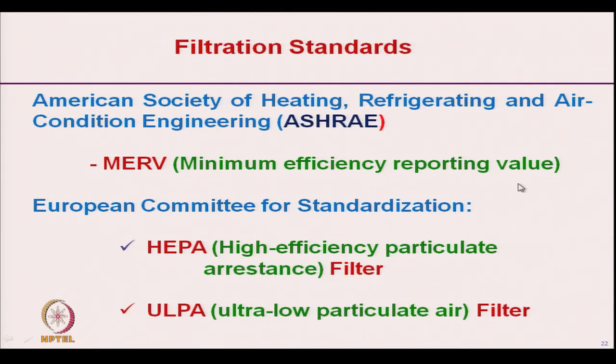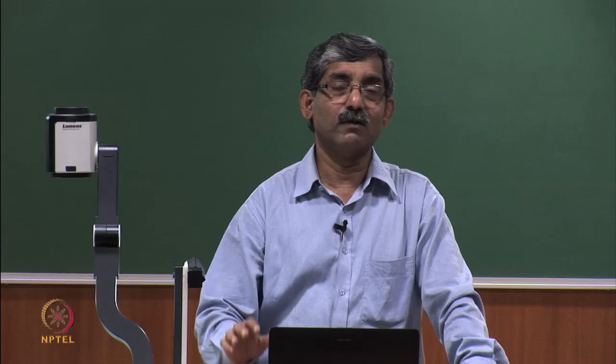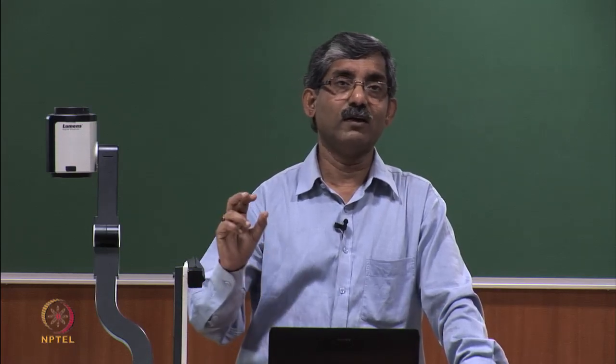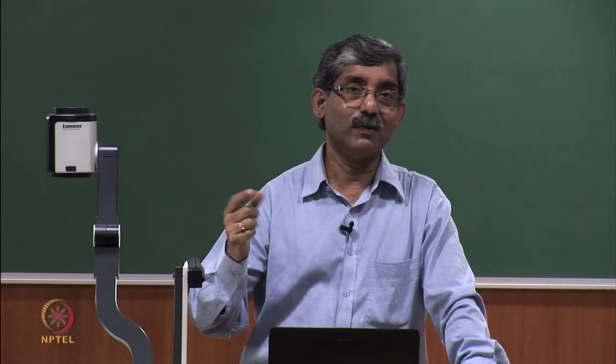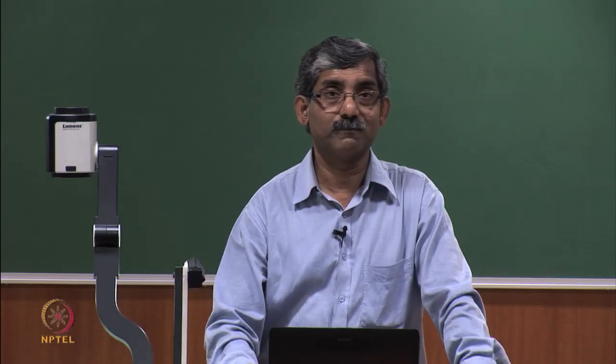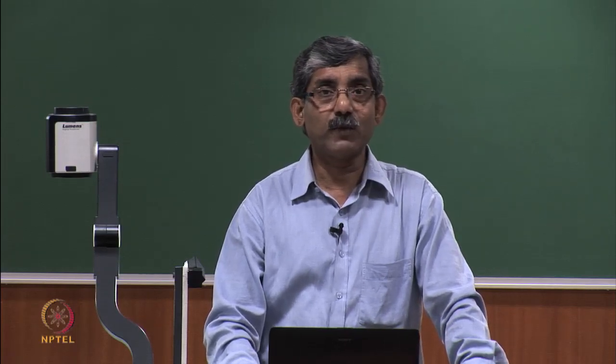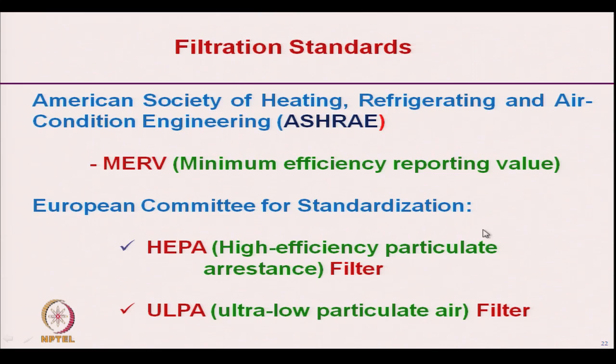It is typically from 1 to 14. Okay. So, 1 means a very coarse type of filtration, and 14 or 16 may be a very fine filtration. On the other hand, the European Committee for Standardization has different types of filtration standards.